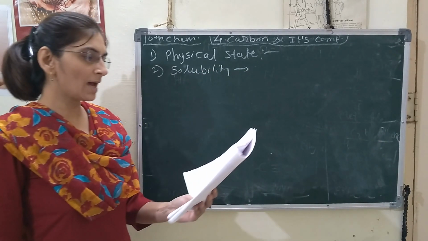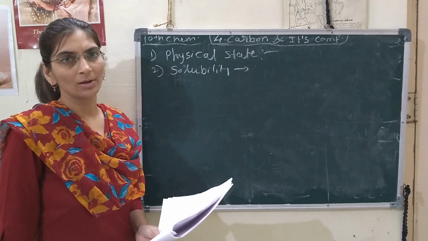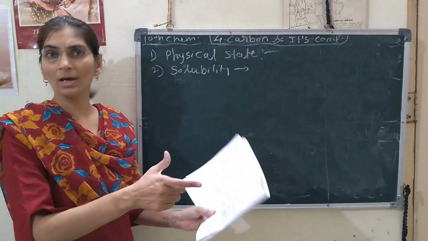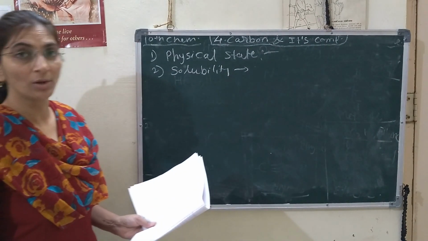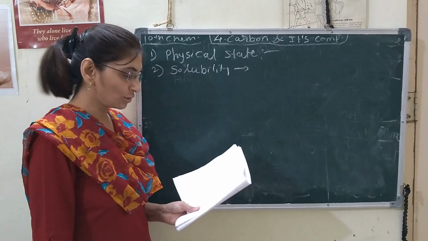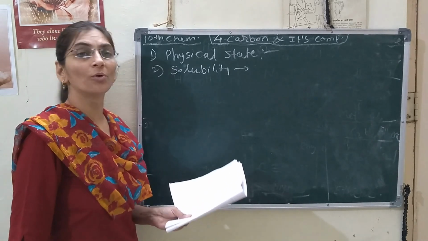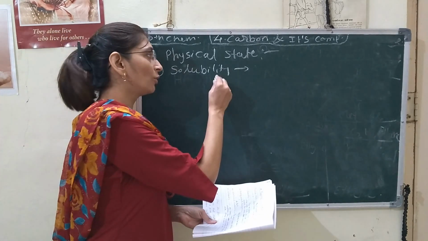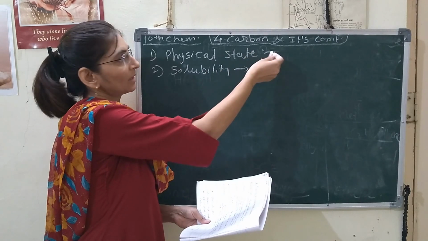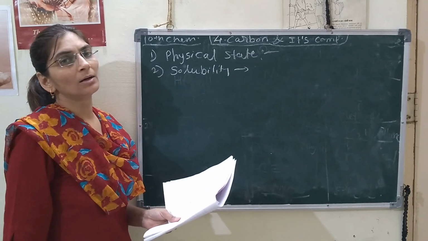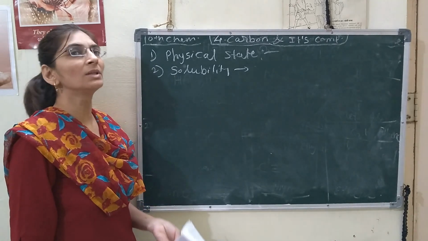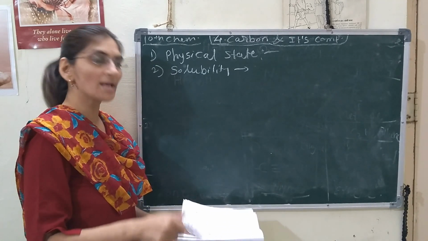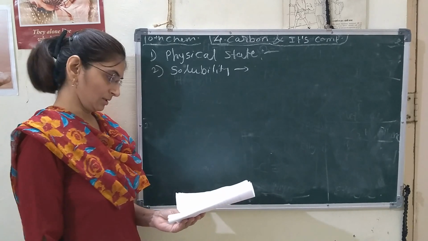Then solubility. They are generally insoluble in water. They are soluble in non-polar compounds. As water has a polar structure, that's why they are insoluble in water and other polar solvents also. But in organic solvents these are soluble, such as benzene and toluene.